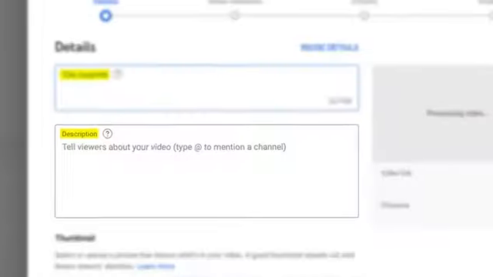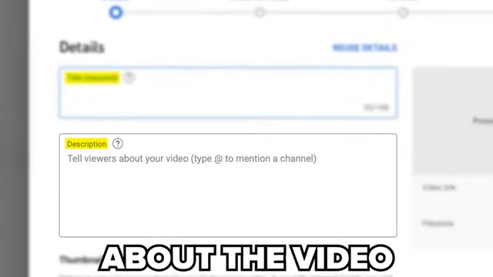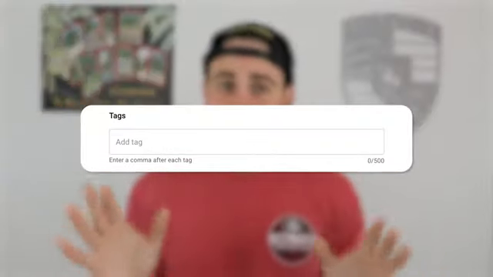So when it comes to your description, you need to simply write 1 to 3 sentences about the video. Ideally, it should contain the keywords that you have within your title and within your script that you're trying to rank for on YouTube, or that you're trying to have YouTube use to identify what audience they should actually push your content to. And when it comes to your tags, I'm not talking about hashtags here.